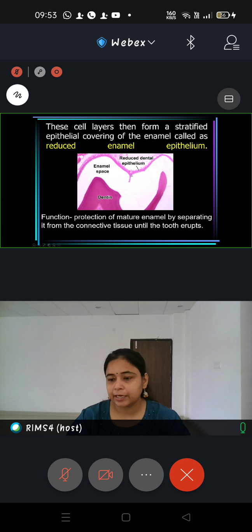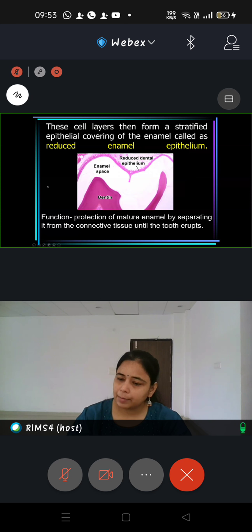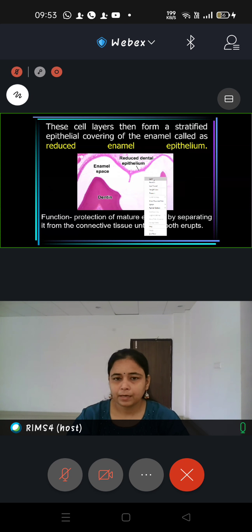So in that simultaneous process, the protection of enamel is facilitated by the presence of reduced enamel epithelium, so that the newly formed enamel cannot directly come in contact with the dental sac. Otherwise, what is going to happen? Dental sac will lay down cementum over the newly formed enamel, and then enamel is going to get disturbed. That is the function of the protective stage. So that is written here is protection of mature enamel by separating it from the connective tissue until the tooth erupts inside the oral cavity. So जब तक tooth erupt नहीं हो जाता, ये reduced enamel epithelium enamel के ऊपर ही रहता है, ठीक है?